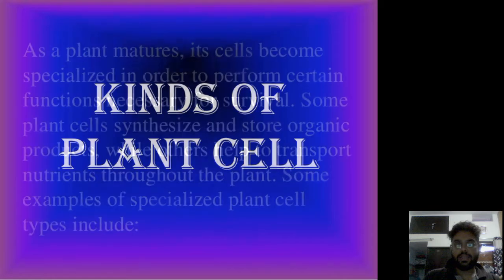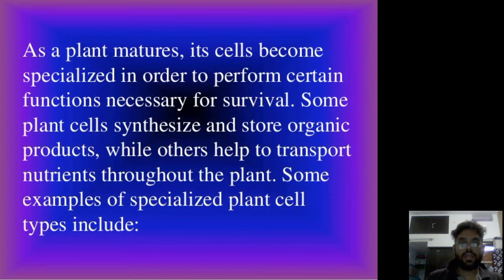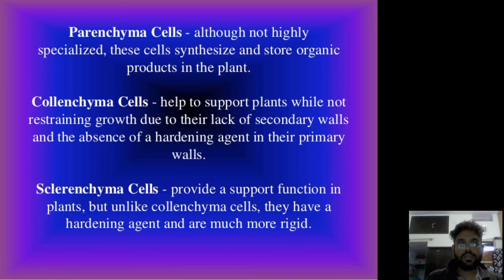Now, kinds of plant cell. If we talk about kinds of plant cells, then as a plant cell matures, its cells become specialized in order to perform certain functions necessary for survival. Some plant cells synthesize and store organic products, while others help to transfer nutrients throughout the plant. Some examples of specialized plant cell types include parenchyma cells, sclerenchyma cells, and collenchyma cells.